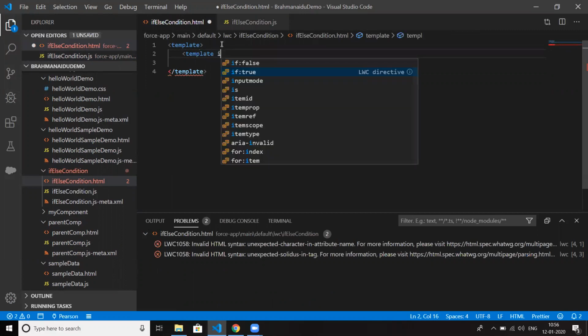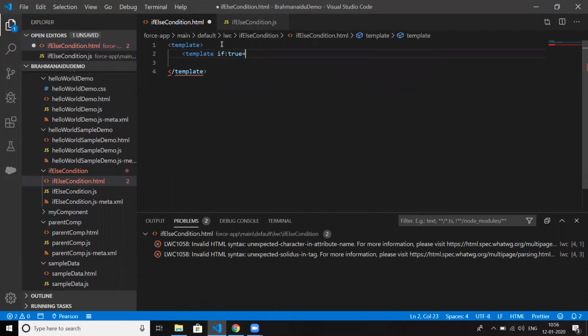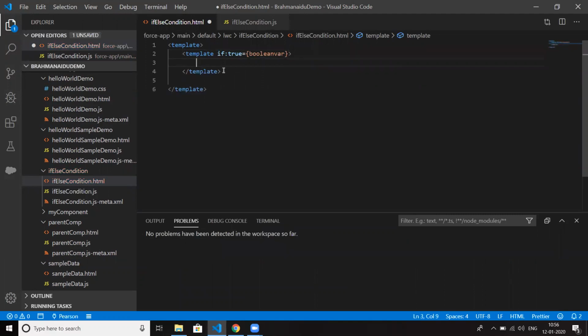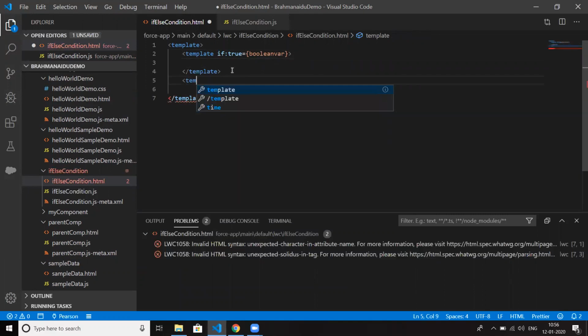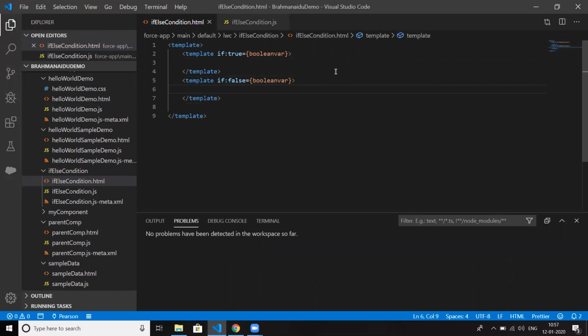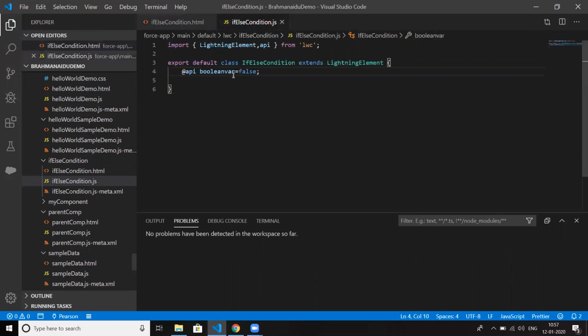Template if:true equal to Boolean. So this block will be executed whenever it is true. Then template if:false equal to Boolean. So by default this block will be executed, because by default we are setting it to false.